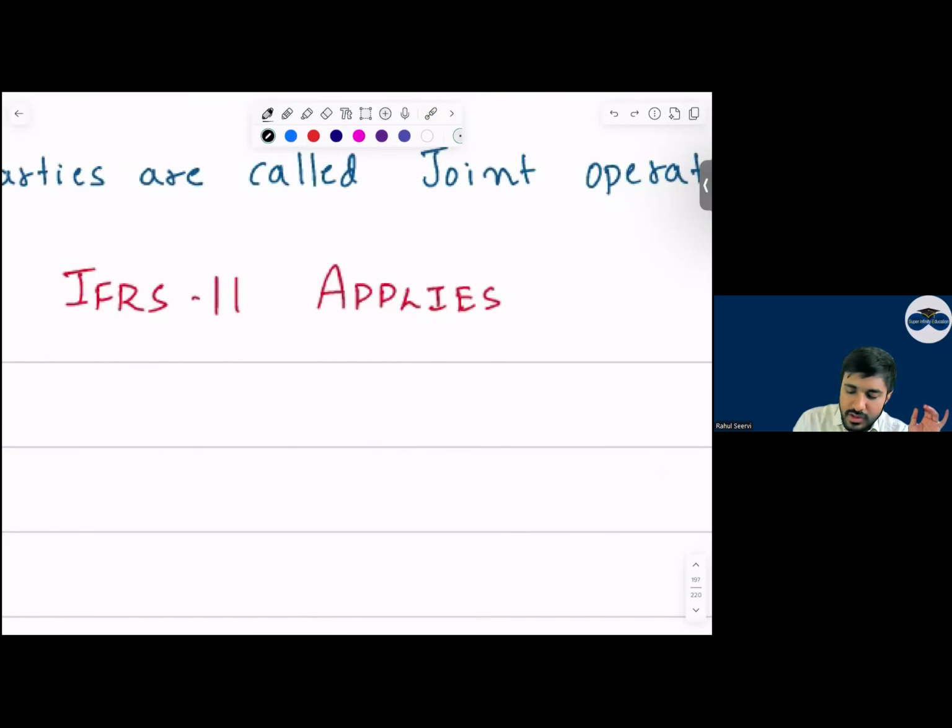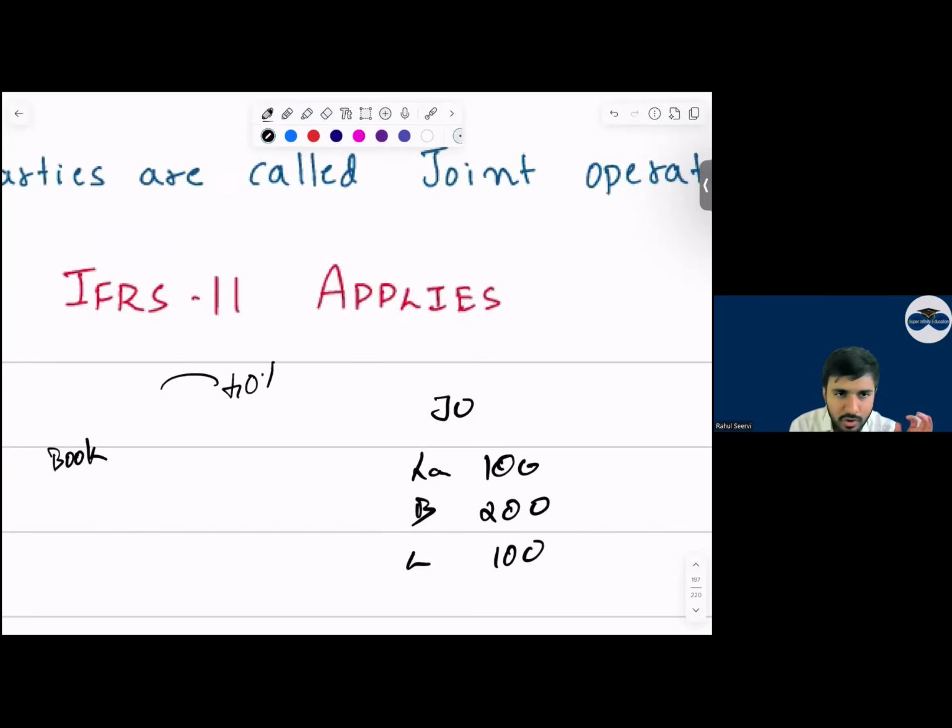Can I say, everyone, if it's a joint operation, let's say land is there, building is there, liability of 100, 200, 100. What will I record in the books? I say I have 40 percentage in this. It's a joint operation. So can I say each and every line item I will record 40 percentage? Yes or no, everyone? ऐसे ही तो करते हैं IFRS 11 का अकाउंटिंग.